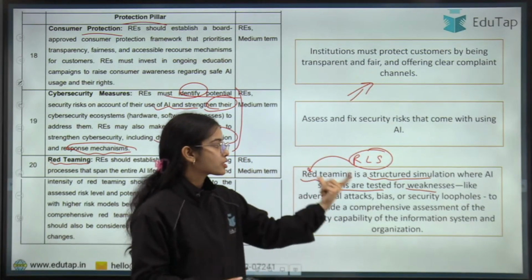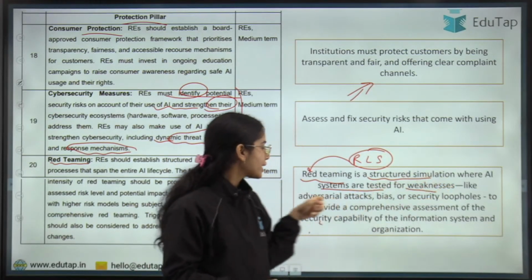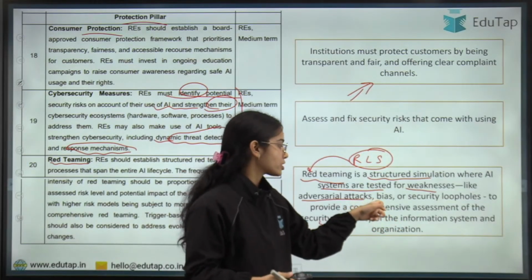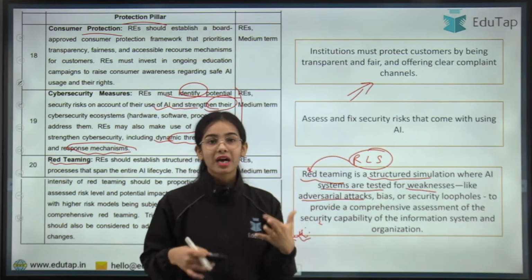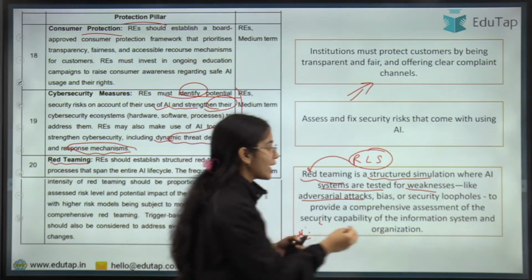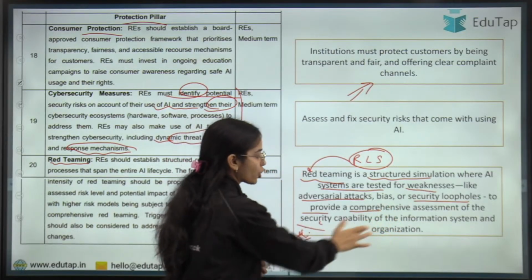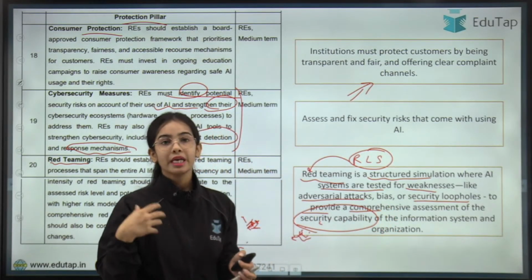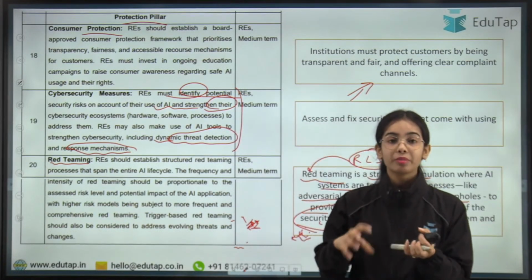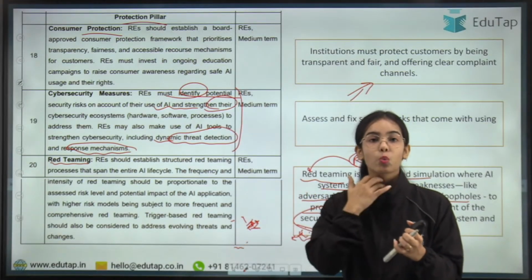Red teaming is a structured simulation where AI systems are tested for weakness, like adversarial attacks, the external attacks that happen on the AI ecosystem, bias, that is how the AI model will work if the data is biased, as well as security loopholes, to provide a comprehensive assessment of the security capability of the information system and organization. So red teaming basically means simulating what will happen if the AI is under weakness.